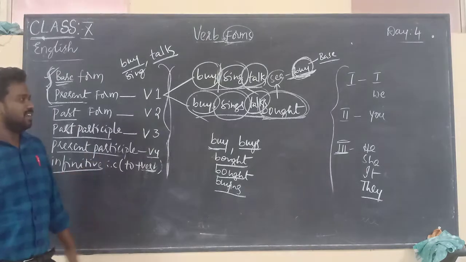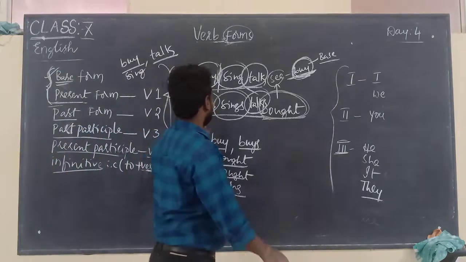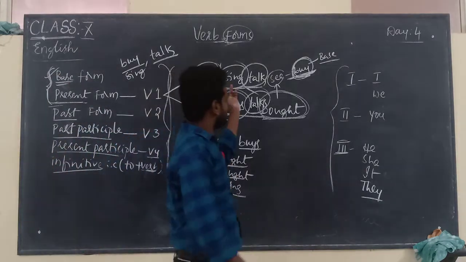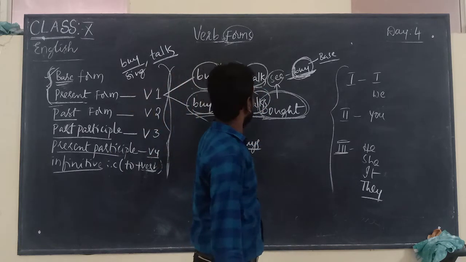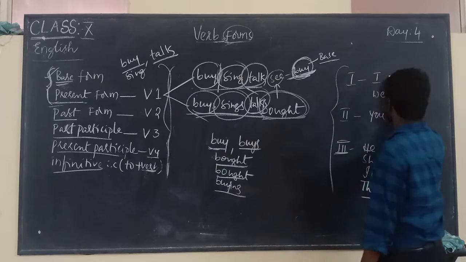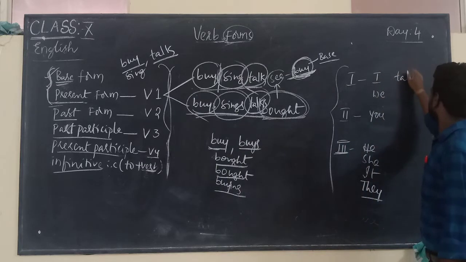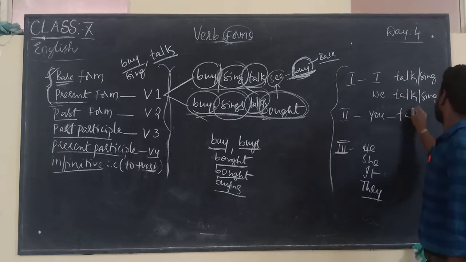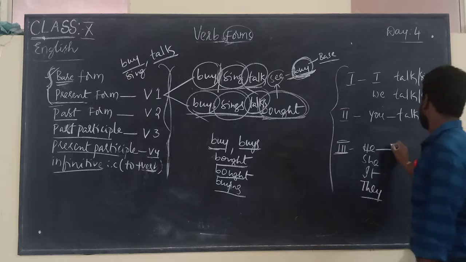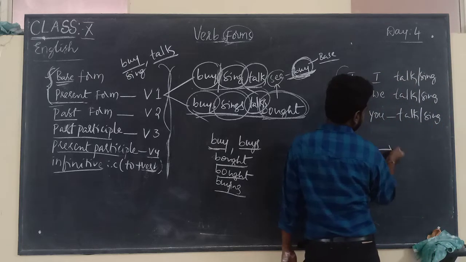Now in the first person, you can use, for example, talk or sing. Here also you can use talk or sing. Here you can use he, she, it.